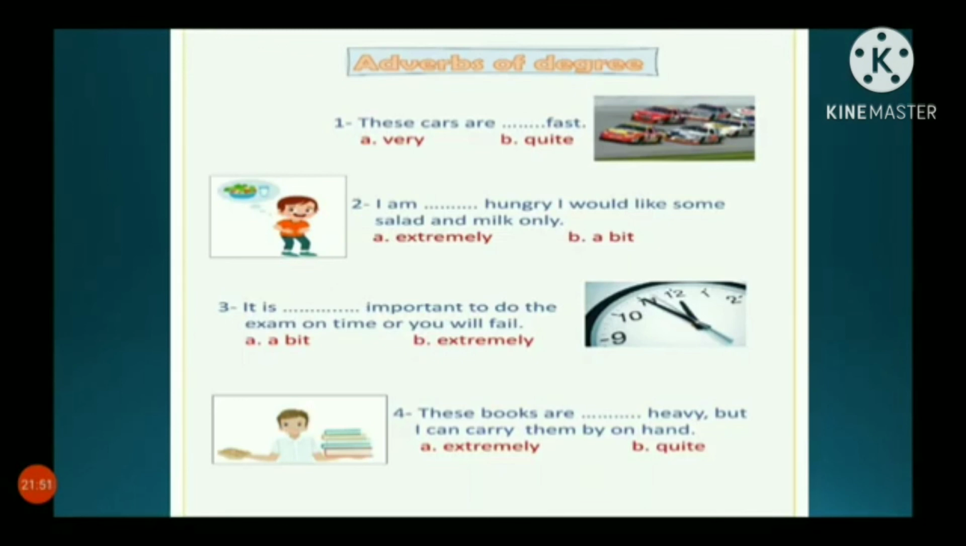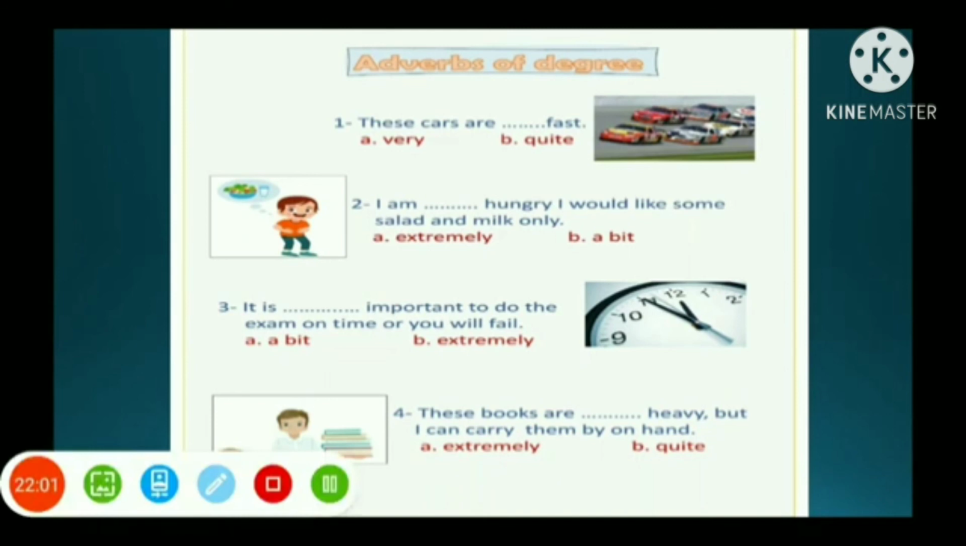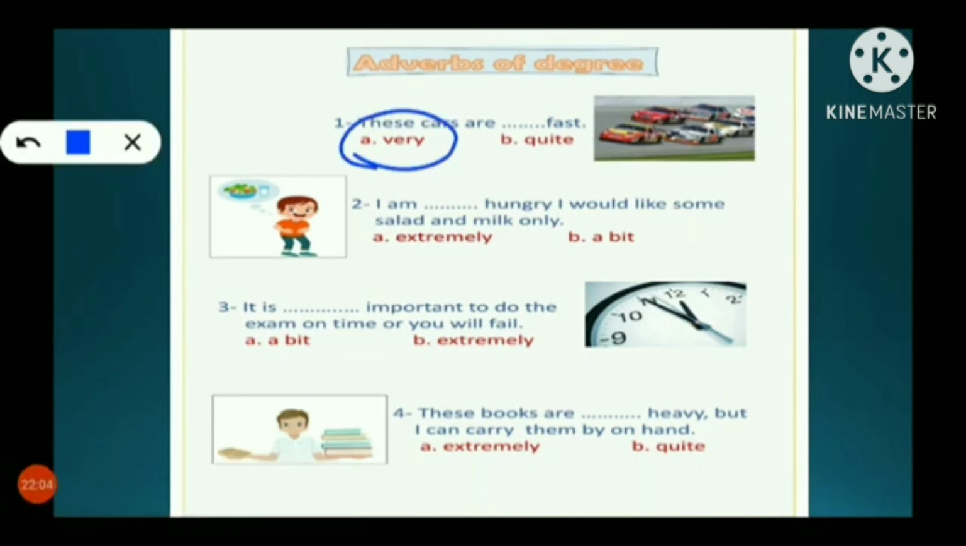Next again, adverbs of degree. See the picture, read the sentence and choose the correct answer. These cars are dash fast. These cars are very fast. I am dash hungry. I would like some salad and milk only. I am a bit hungry. He is ordering very less food. So it is a bit.